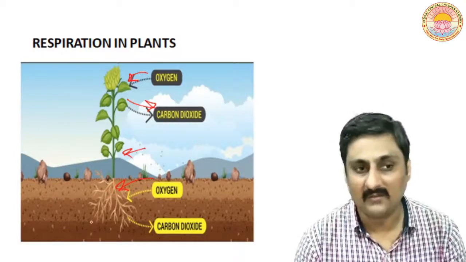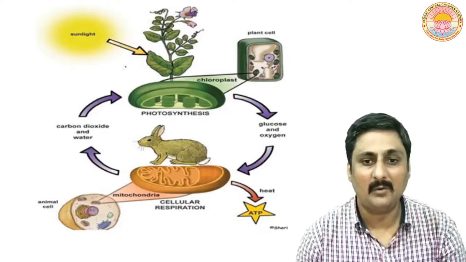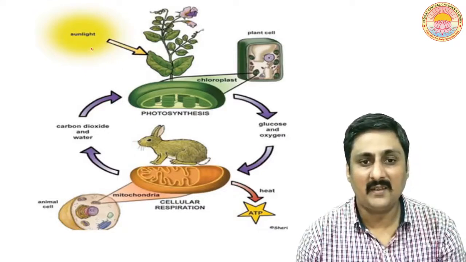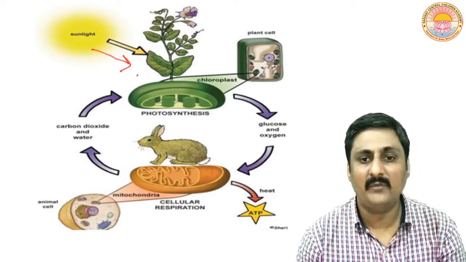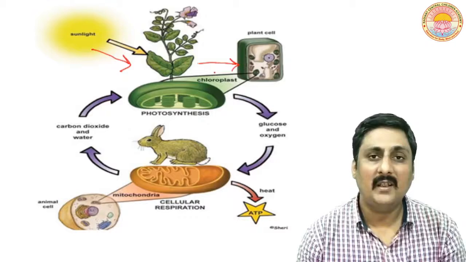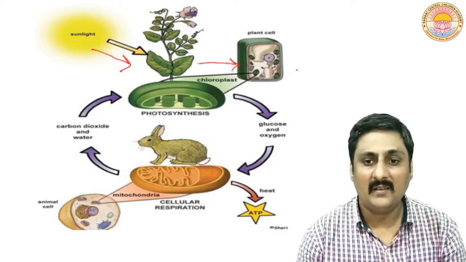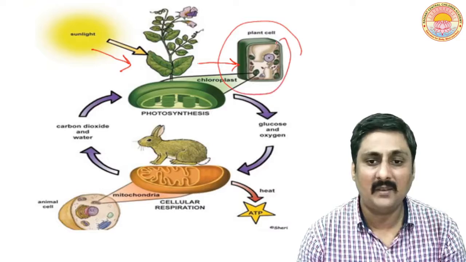So now let us start with the topic, and you can see this diagram also, which indicates that here the process of photosynthesis is taking place. You know the photosynthesis occurs in a cell organelle called chloroplast. That is why this diagram has been given here.